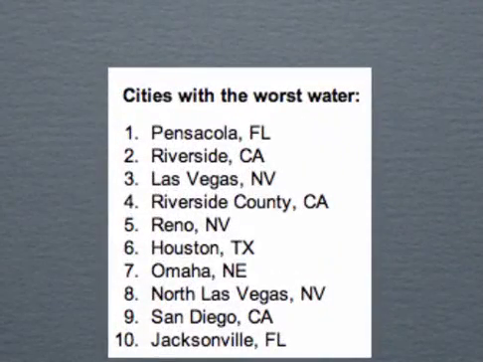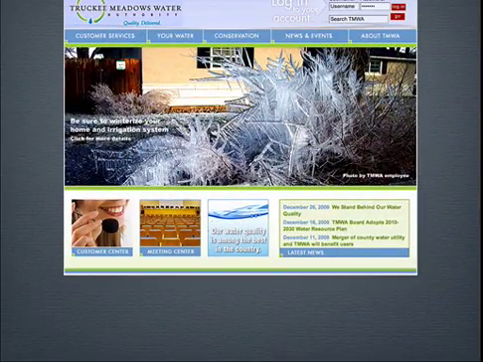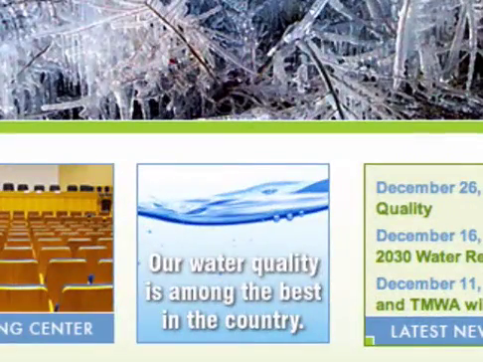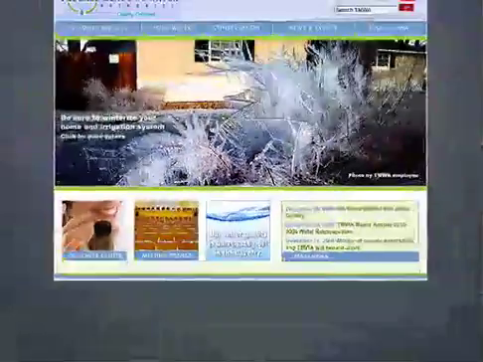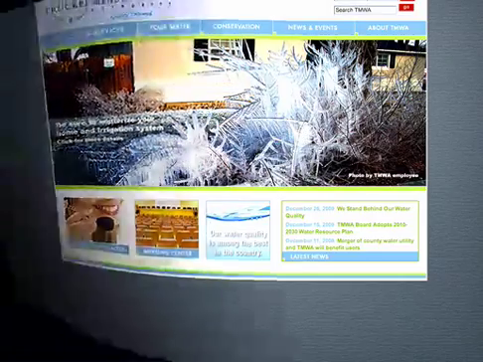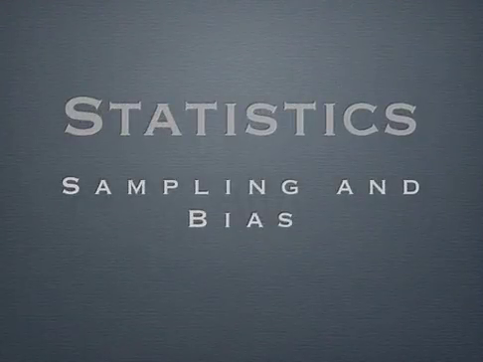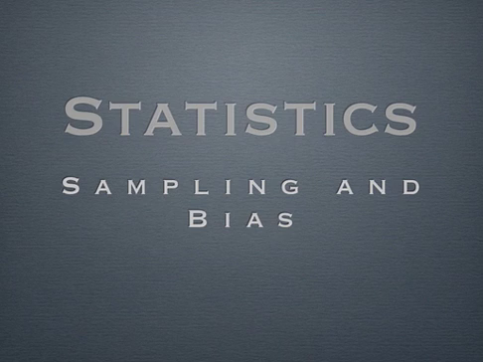This December 2009 report says Reno is among the cities with the worst water in the United States. Yet the Truckee Meadows Water Authority says our water quality is among the best in the country. What's the difference? Well, partly it has to do with statistics, in particular sampling and bias. Let's watch a short video that describes some of the ideas between census, sampling, and bias.